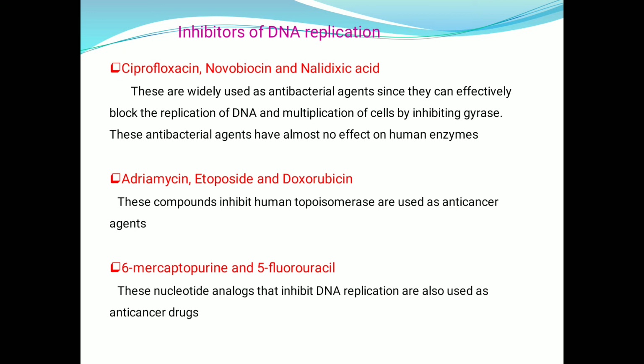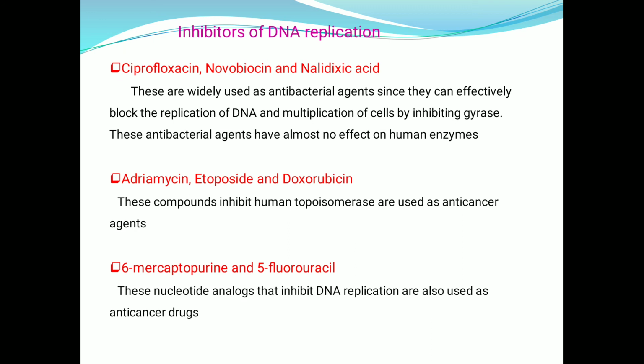And the other category is adriamycin, etoposide and doxorubicin. These compounds inhibit the human topoisomerase, so that these can be used as anti-cancer agents. What happens in cancer? There is more replication or more multiplication of the cells. If there is replication, then only multiplication will occur. So the compounds which inhibit the human topoisomerase, so that there is no replication, will stop or prevent the multiplication of the cancerous cells.